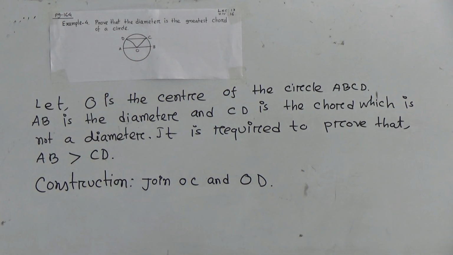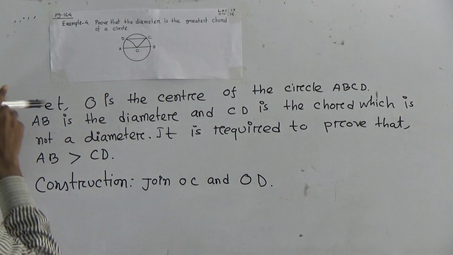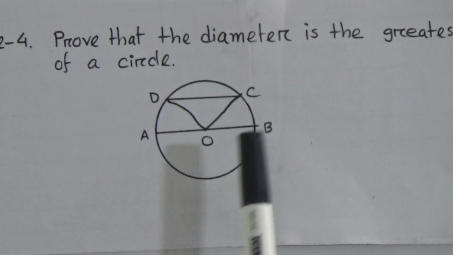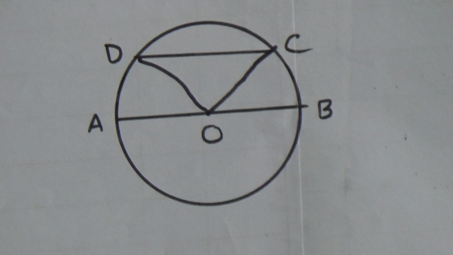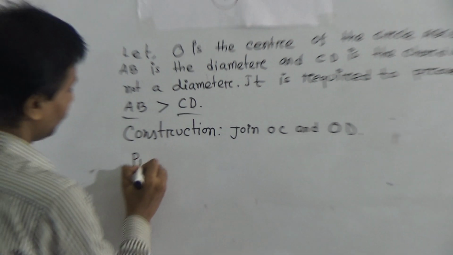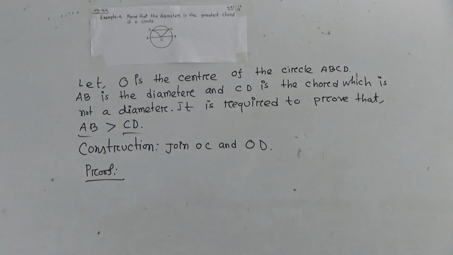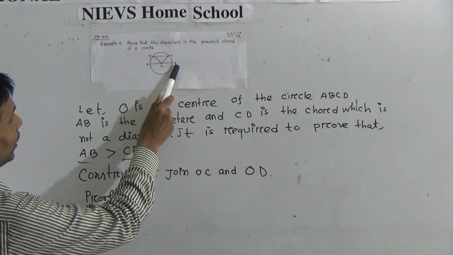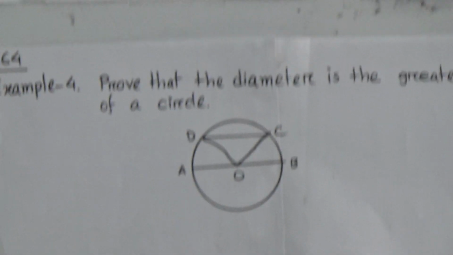Now you see that in this figure there is a triangle, and this is another triangle. But we have to prove that AB is greater than CD. Okay, now write proof. From the center to A, to B, to C, to D, all are equal.